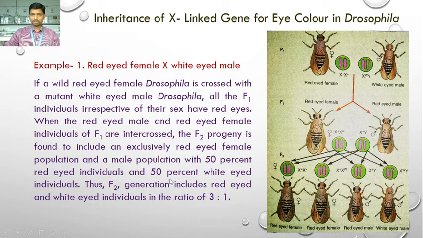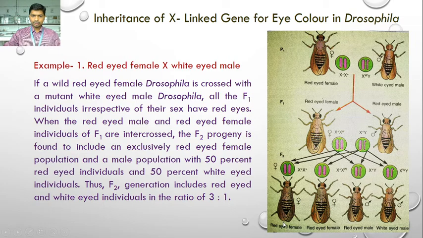So from this cross we get 50% red-eyed individuals and 50% white-eyed individuals. If you see the female population and the male population, we get 50% red-eyed female, and in males 50% white-eyed and 50% red-eyed.